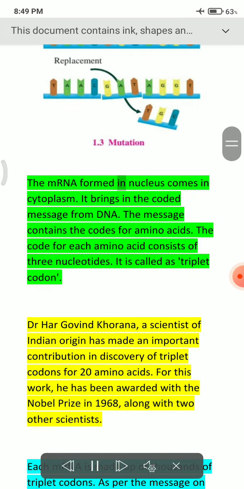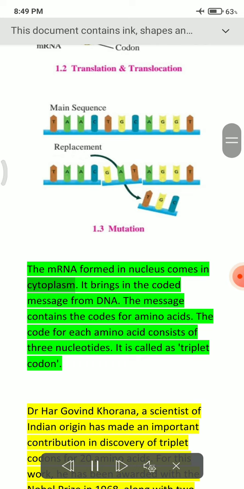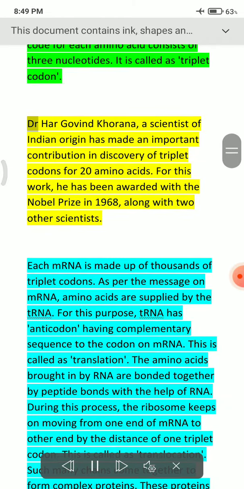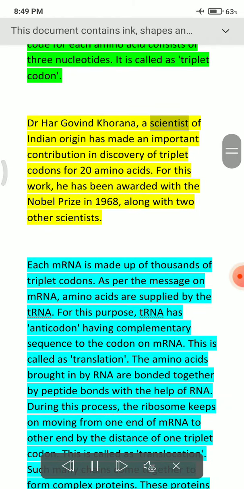The mRNA formed in the nucleus comes into the cytoplasm. It brings the coded message from DNA. The message contains the codes for amino acids. The code for each amino acid consists of 3 nucleotides. It is called a triplet codon. Dr. Har Gobind Khorana, a scientist of Indian origin, made an important contribution in the discovery of triplet codons for 20 amino acids. For this work, he was awarded the Nobel Prize in 1968, along with 2 other scientists.